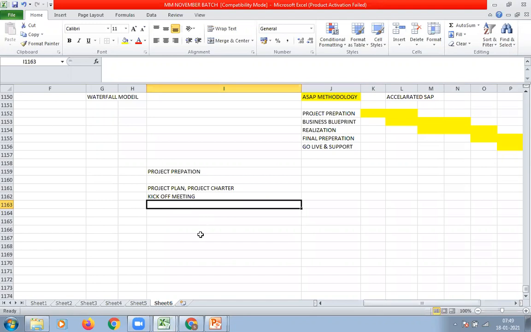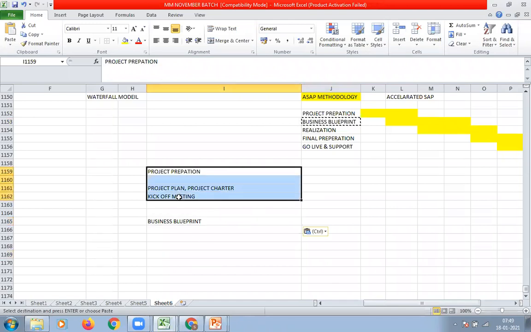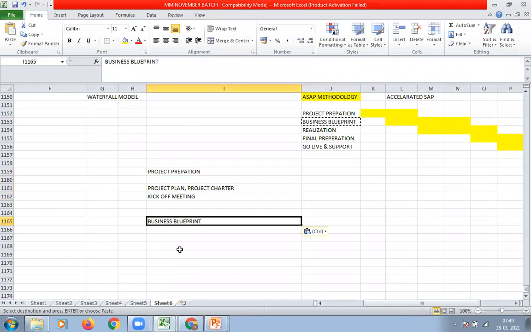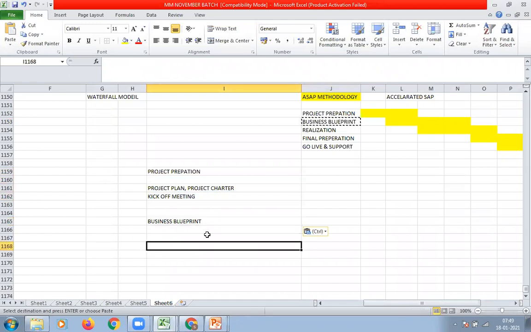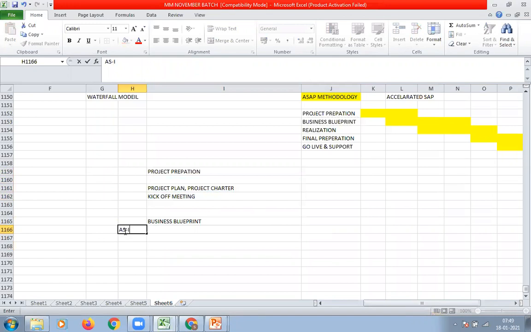Once the project preparation is over, then the business blueprint phase starts. In the business blueprint phase, the senior consultant has to prepare the business blueprint document, which contains as is and to be sections. This is a Word document which contains mainly two sections: one is as is and the other is to be.